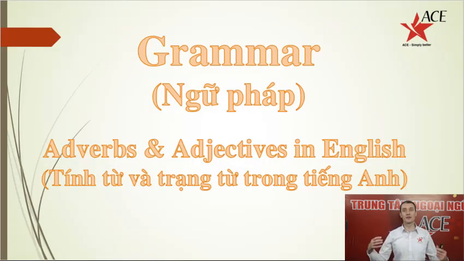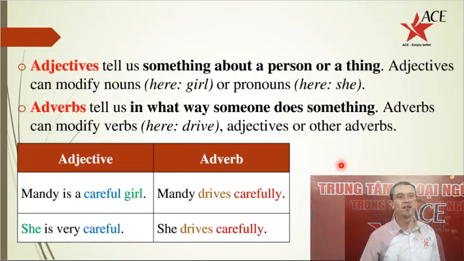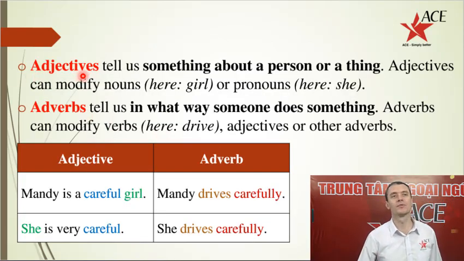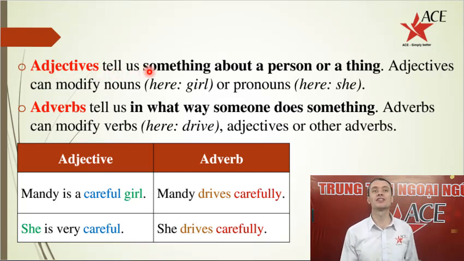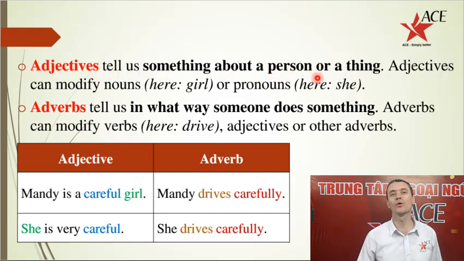Now let's look at the grammar for this lesson. Here we will look at adverbs and adjectives in English. Are you ready? Firstly, adjectives. Adjectives tell us something about a person or a thing. Adjectives can modify nouns. For example, here, girl, or pronouns, here, she.